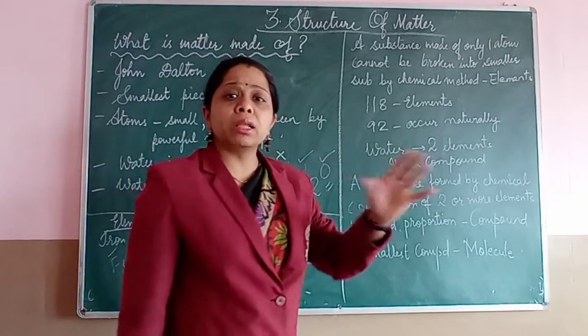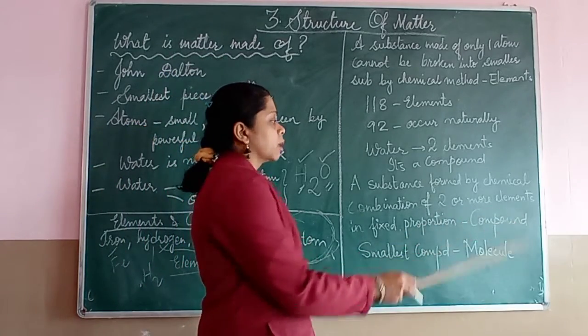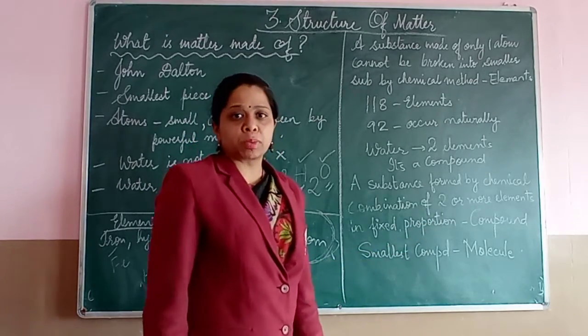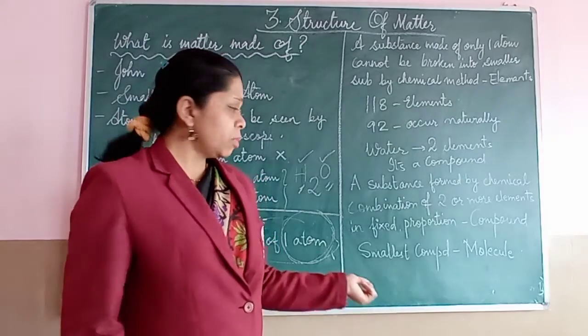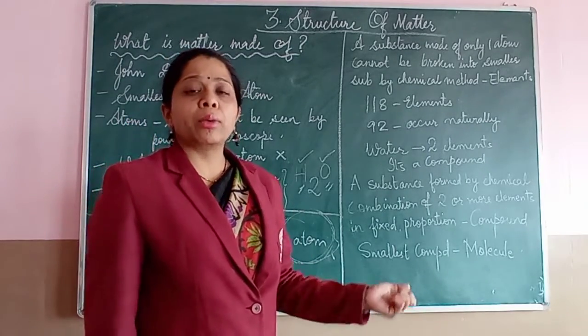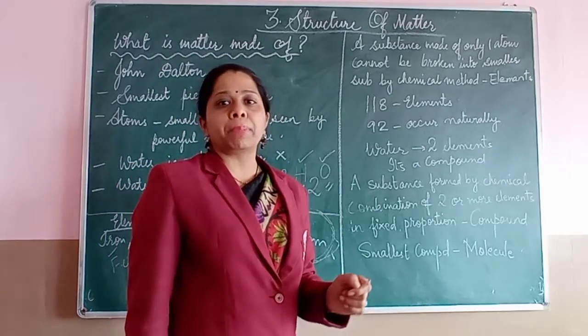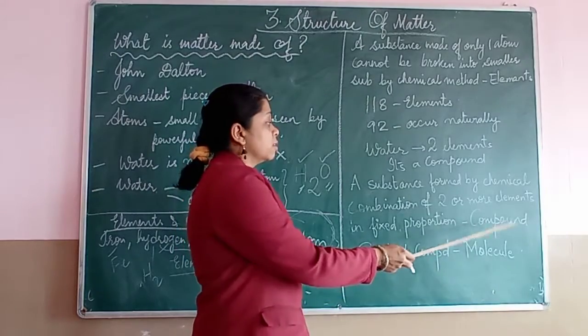When two or three elements are combined, that would be called a compound. This compound is always in a fixed proportion. We cannot vary it. We always have to take two atoms of hydrogen and one atom of oxygen, then only will it make one compound of water. So here water is a compound.